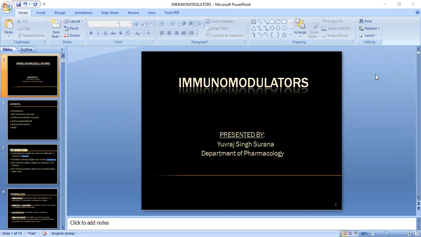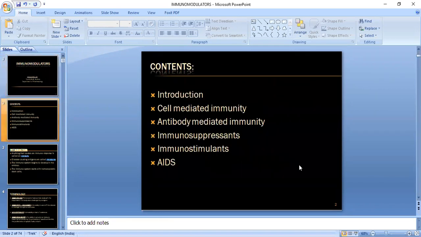For example, one class of immunomodulator is used as an add-on therapy to treat asthma, and another treats hereditary angioedema. These are just a set of examples. You can give them as an add-on therapy with some drugs prescribed for other diseases, which will enhance your immunity. Now we'll see the next slide, and what content we have here.